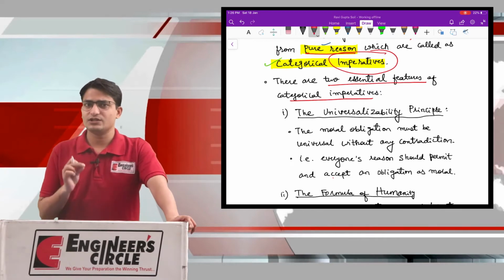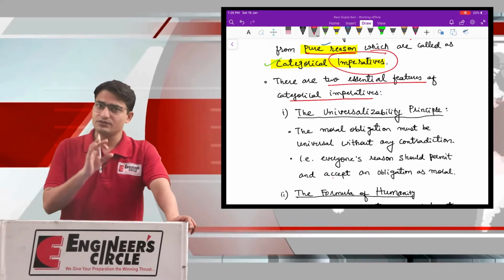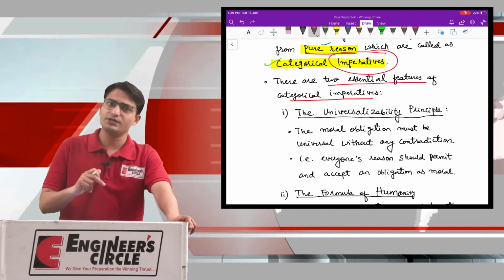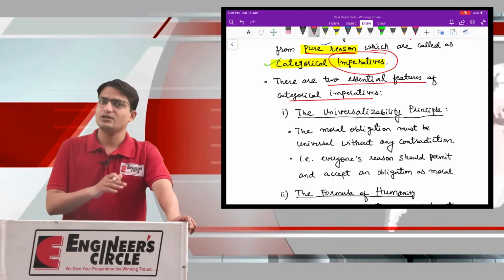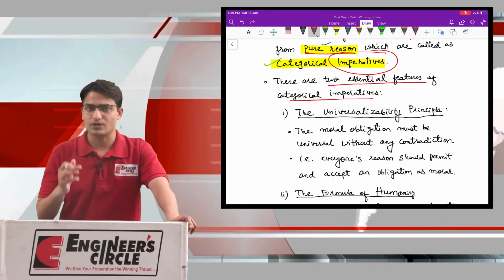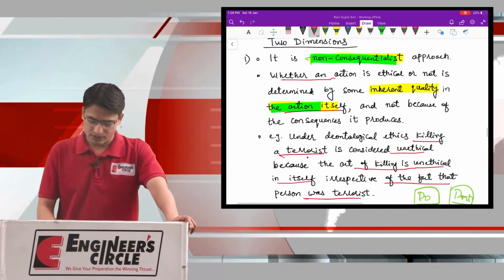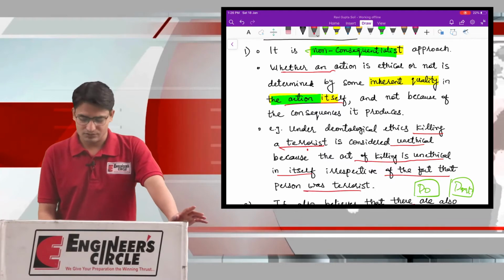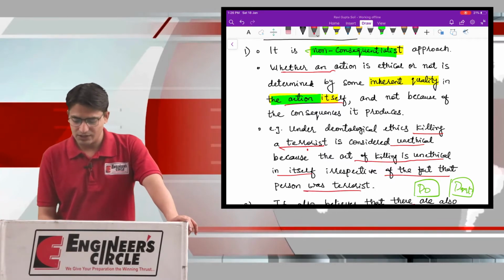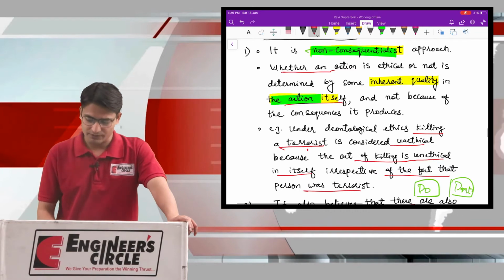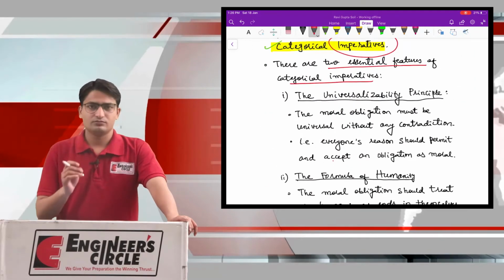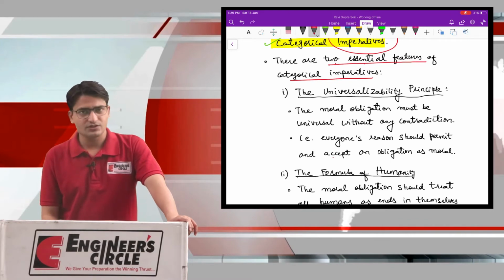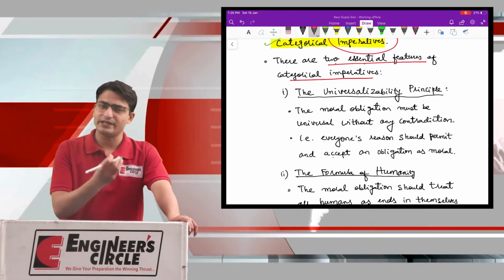If they are satisfied, then it comes under the category of set moral obligation, hence the inherent quality of your action will be good, and your action will be called a moral one. Because in deontology, whether an action is ethical or not is determined by some inherent quality in the action itself.